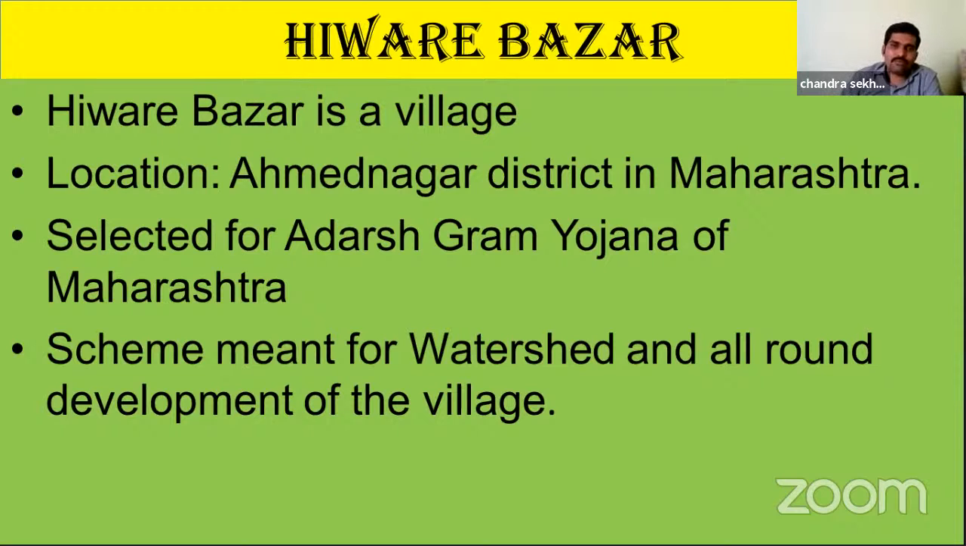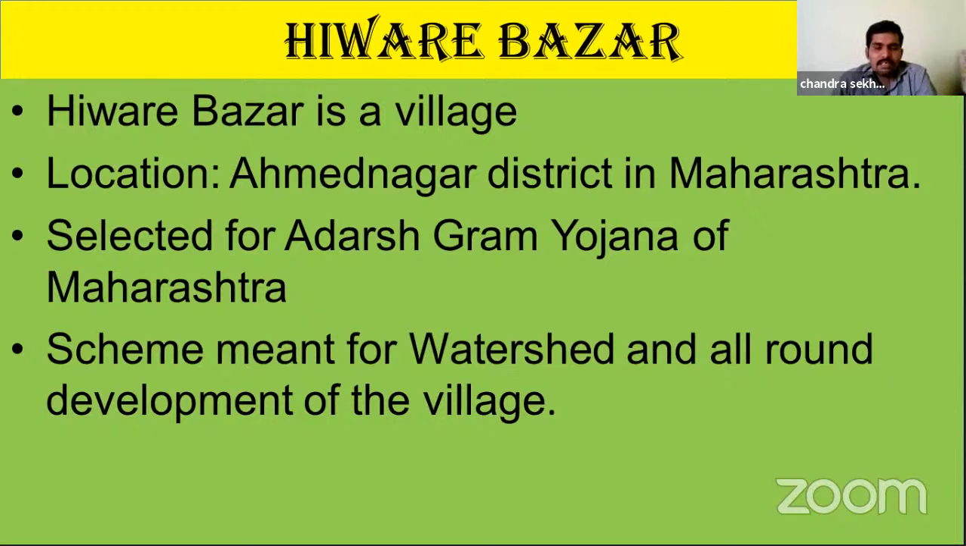So why do we have to discuss Ivare Bajar? What is the importance of this village? What did they implement in their village to overcome the water problem? First and foremost, this village was selected for the Adarsh Gram Yojana scheme, which was implemented by the Maharashtra state government. The scheme is meant for watershed and all-round development of the village.